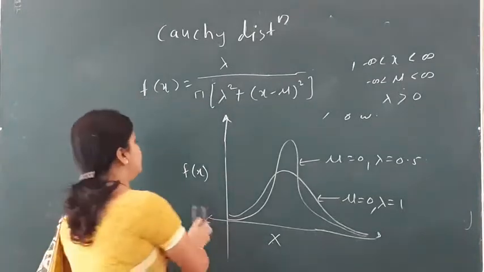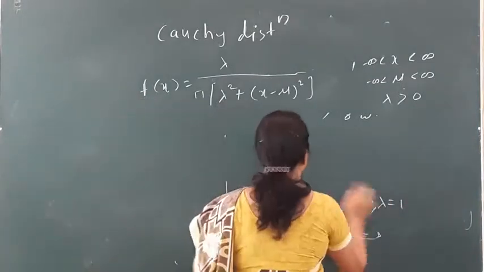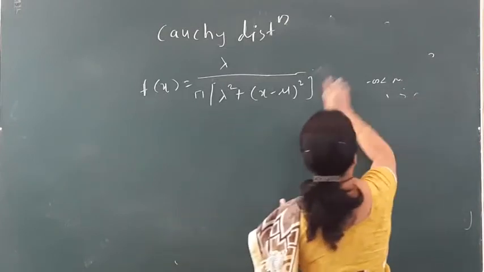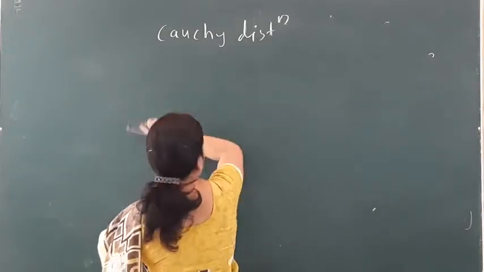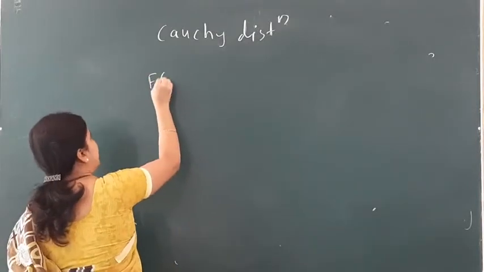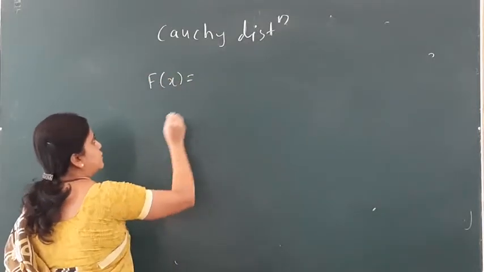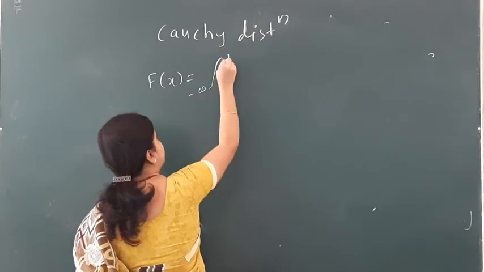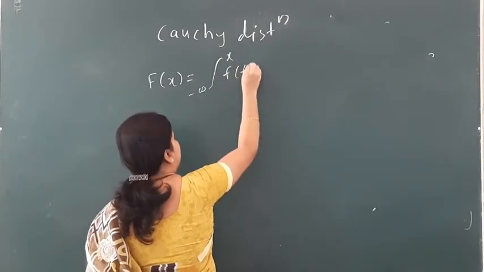Now let me find the distribution function of the Cauchy distribution. By definition, the distribution function F(x) is equal to the integral from minus infinity to x of f(t) dt.